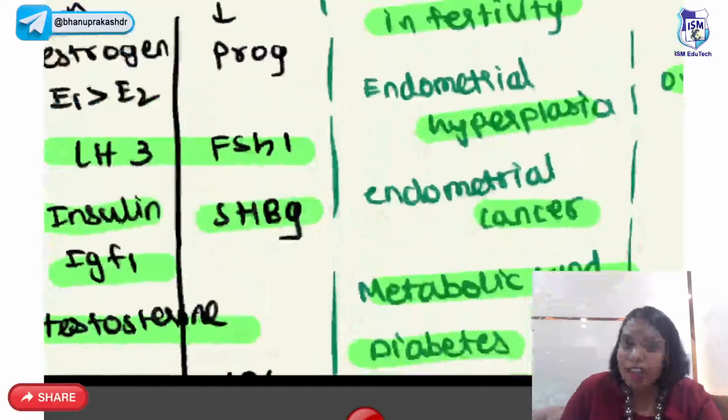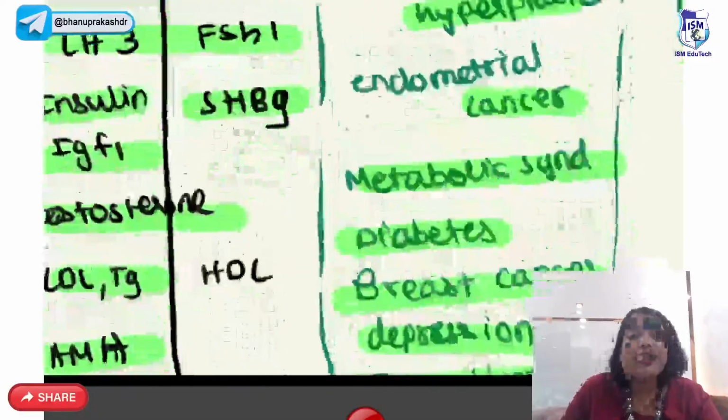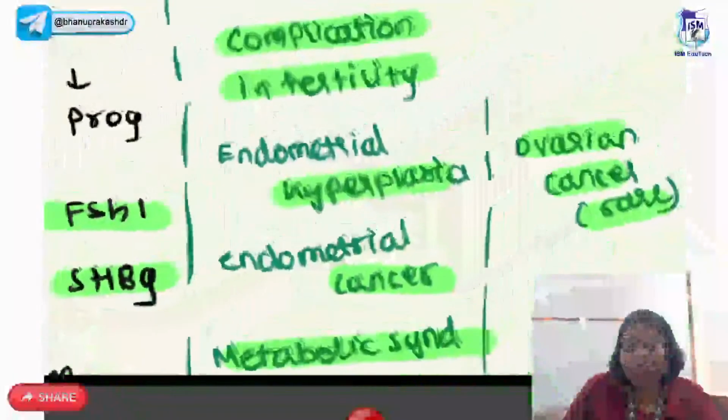What are the hormones which are low? Progesterone, because of anovulatory cycles. FSH is low. Sex hormone binding globulin is low. HDL is low because of the increased estrogen.